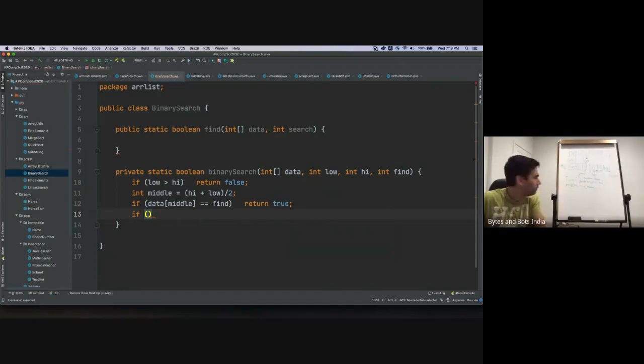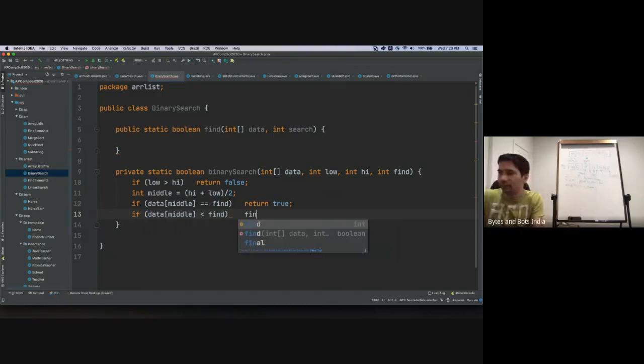if the second condition is if the element at the middle index is less than what we're looking for. So if data at its middle index is less than what we are looking for, it means the data must be in the right. If 12 is what we're looking for, and 7 is less than 12, then 12 must be on the right of 7.